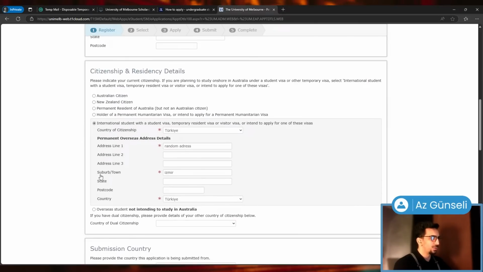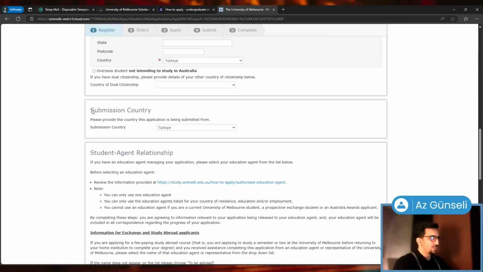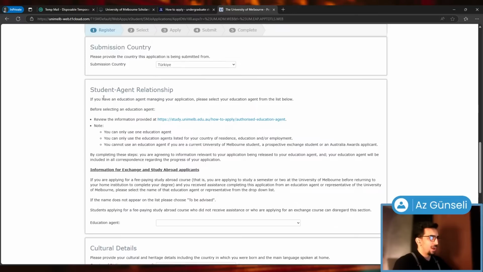Country of citizenship: I've chosen international student with a student visa, temporary resident visa, or a visitor visa, or intend to apply for one of these visas. And submission country, student agent relationship. I don't have any education agent managing my application. Obviously, if you have that, you can just choose that here and give them information about that.